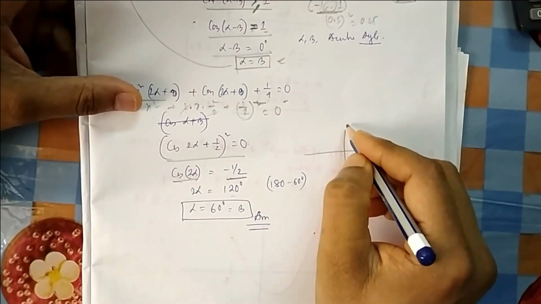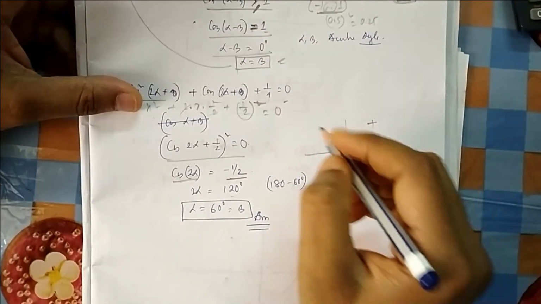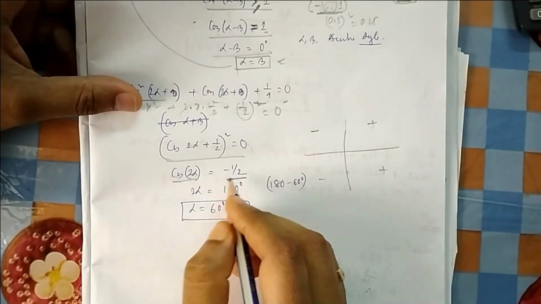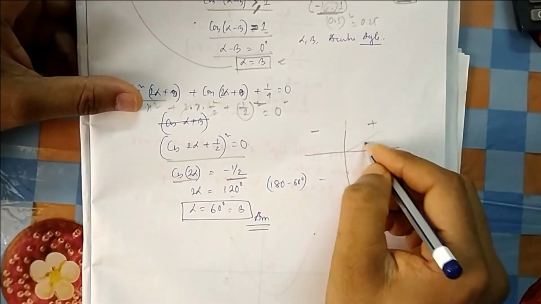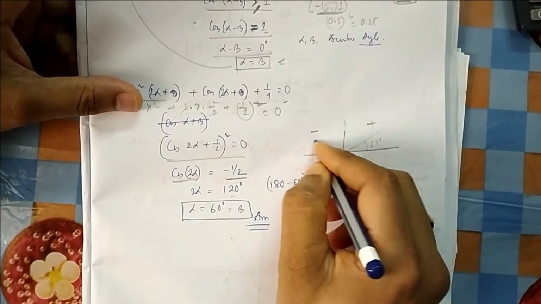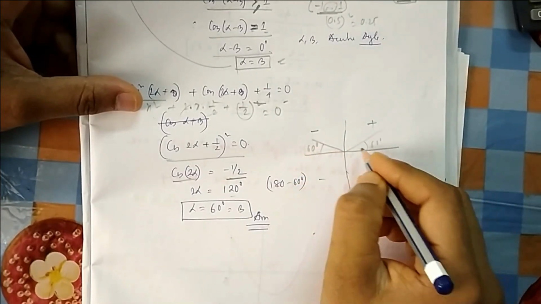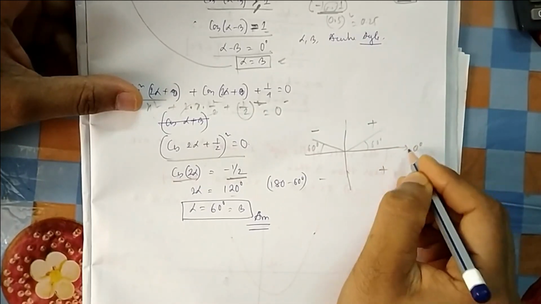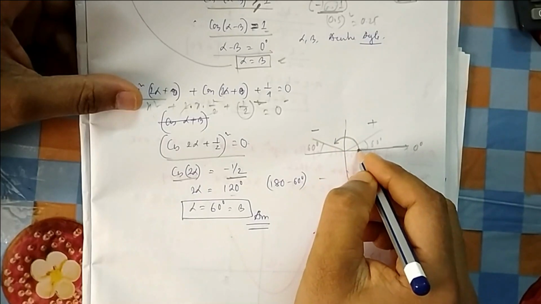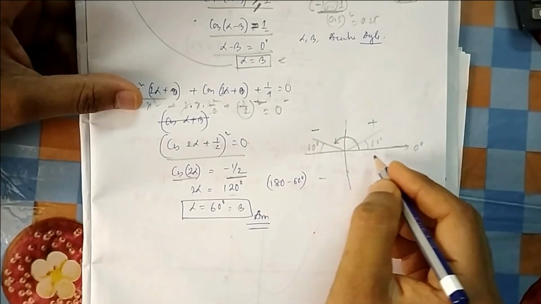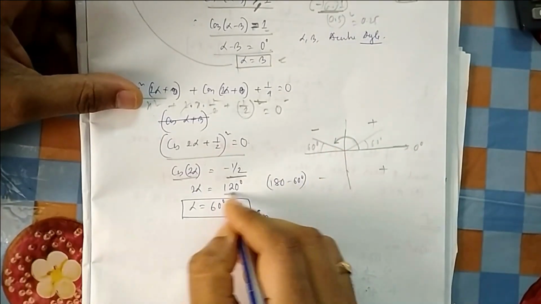What is the value of cos? These two quadrants are positive for cos, these two are negative. So for which degree is it half? 60 degree. Cos 60 is half, but this is for plus. So for minus, here it should be 60 degree. Generally we mention the angle from 0 degree. So if I say from 0 degree, how will it look? Total is 180 minus 60. So from here it will look like 120 degree.